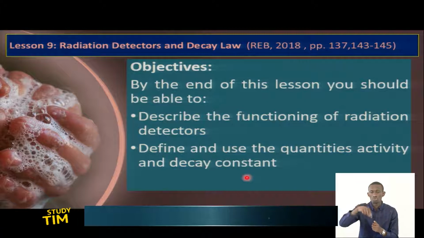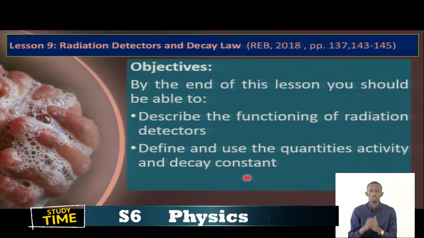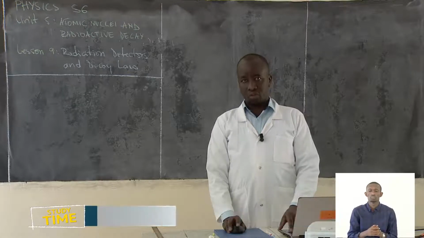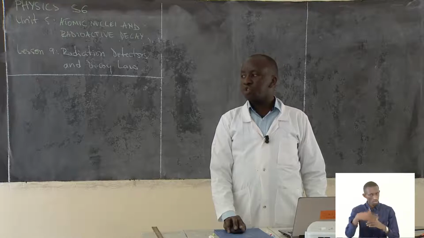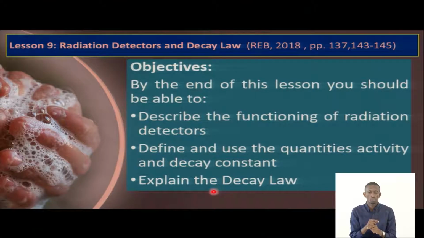It means that you are able to define and you are even able to apply this in a question, right? Another objective is to explain the decay law. In other words, you even need to do an example about that one, okay?